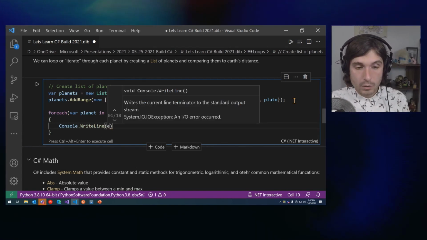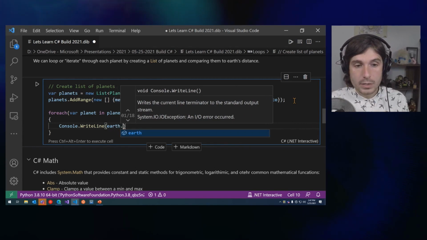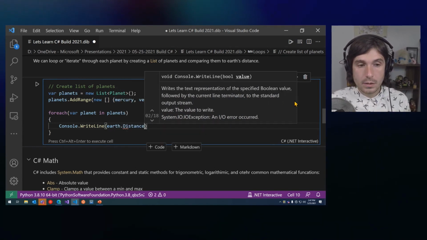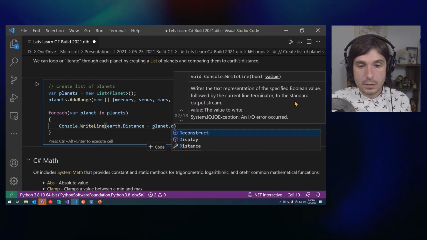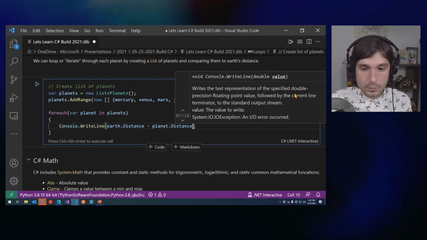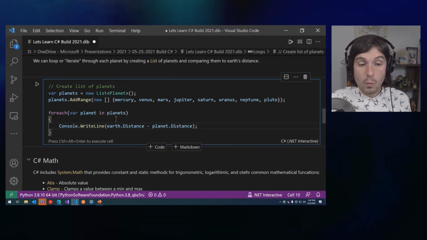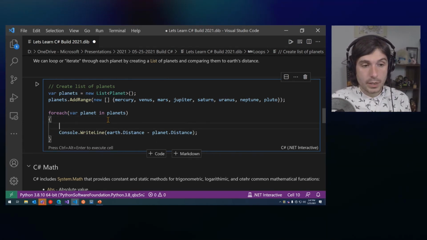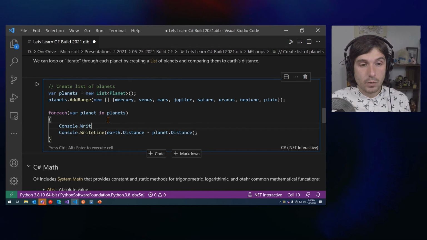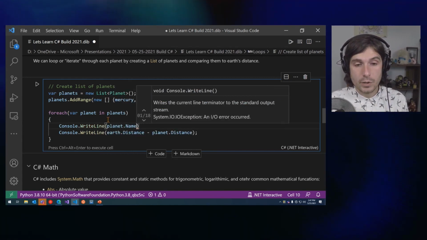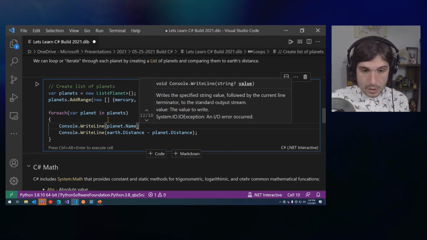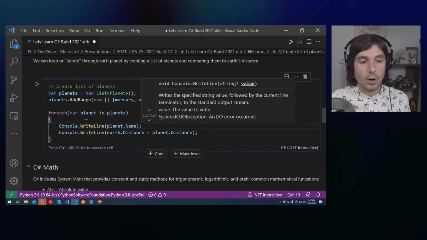And we're going to say Earth over here dot distance minus planet dot distance. There we go, which is pretty nice. Now, what I can also do is another line here, Console.WriteLine, and I could say planet.name, for example. And we can just see which planet, how far away it is.